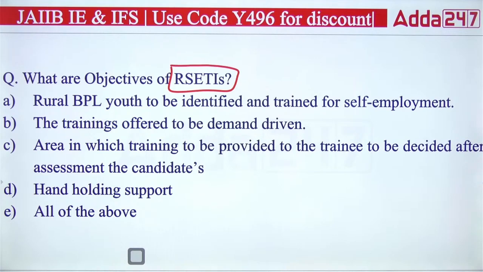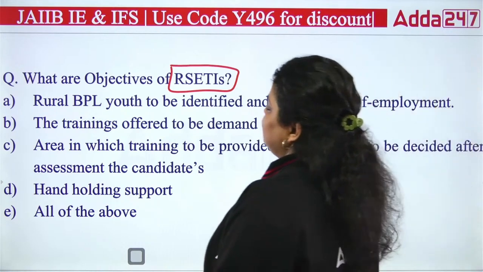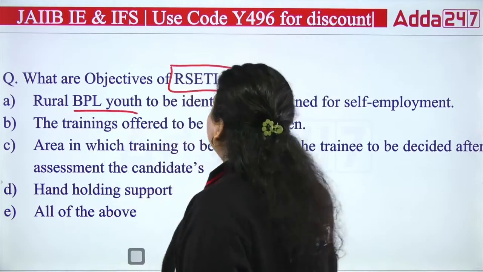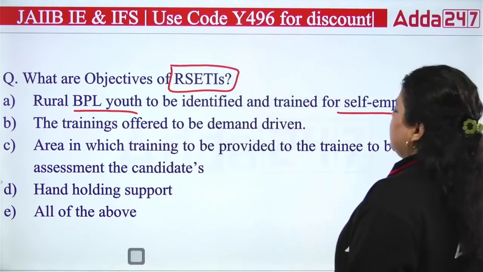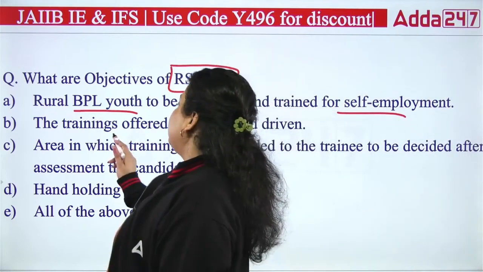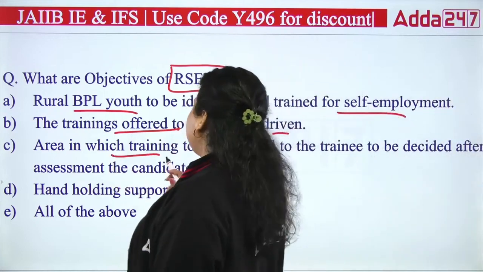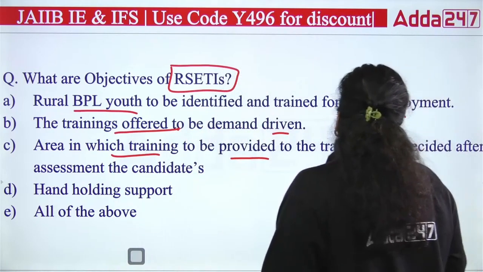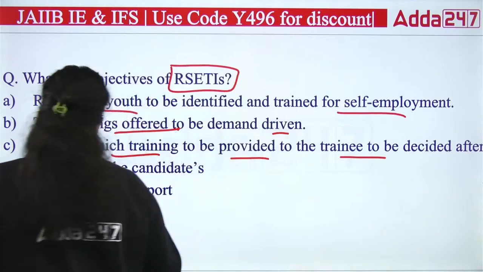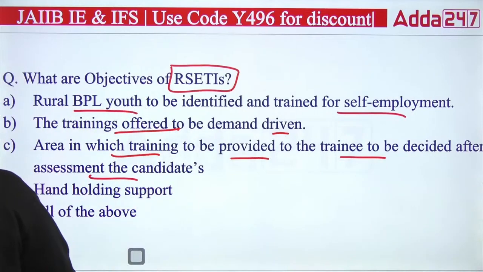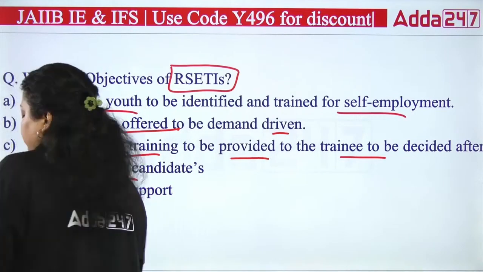It is actually Rural Self-Employment Training Institutes. First is saying that rural BPL youth to be identified and trained for self-employment. Second, the trainings offered to be demand driven. Third, area in which training is to be provided to the trainee to be decided after assessment of the candidates. Fourth, hand holding support, and fifth, all of the above.